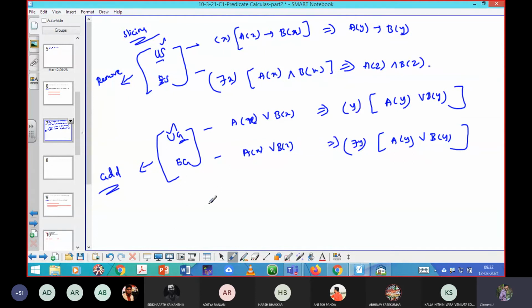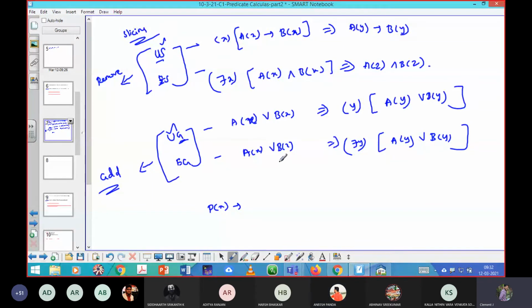Sir, I have a doubt. Can we use the same symbol? Suppose we used y for the universal quantifier, and then we want to use an existential quantifier. Can we use the same y in both places? Yes, you are allowed to use it.